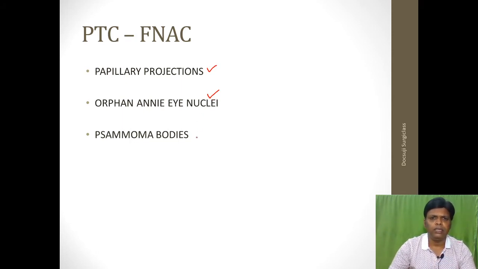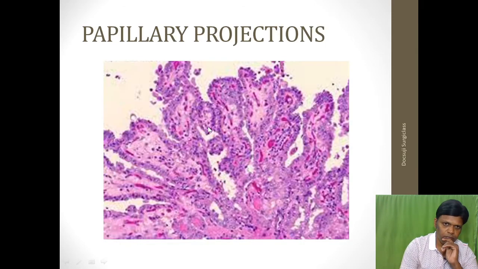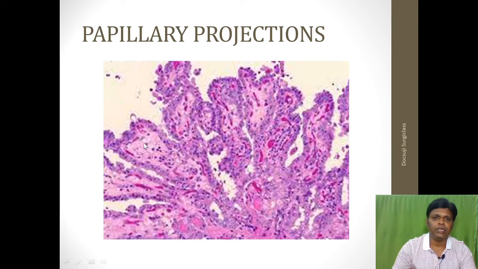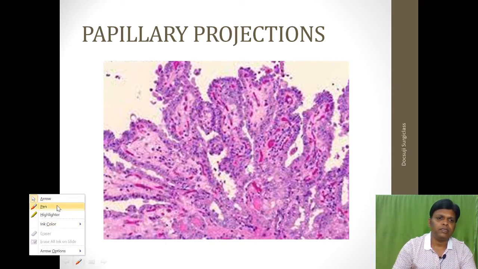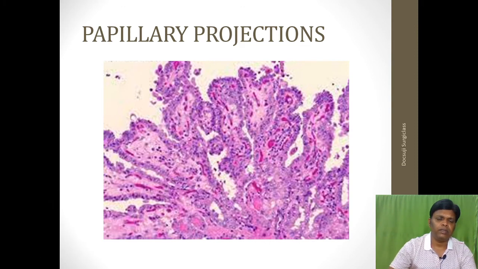Number 3, psammoma bodies. You can see in this picture very clearly that a lot of papillae are present with the vascular core also present. This is papillary projection, which is very much characteristic of papillary carcinoma of the thyroid.